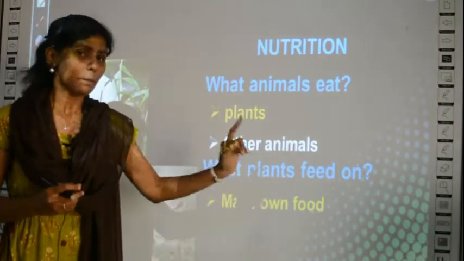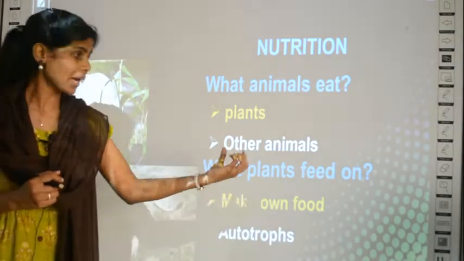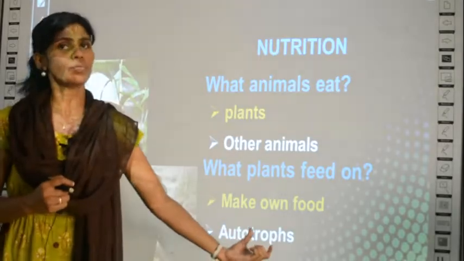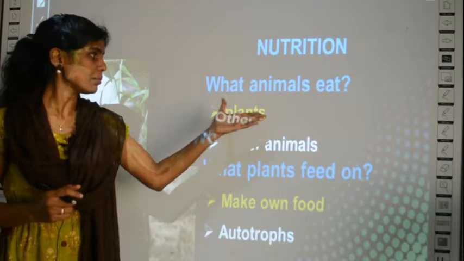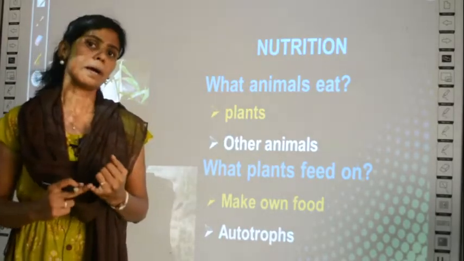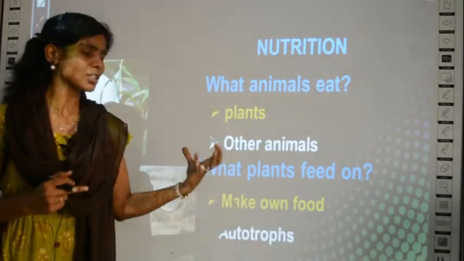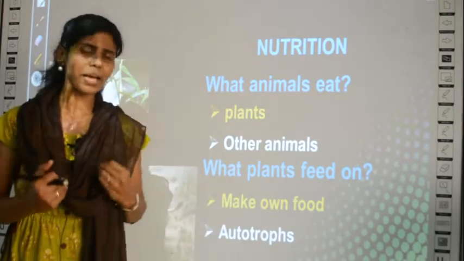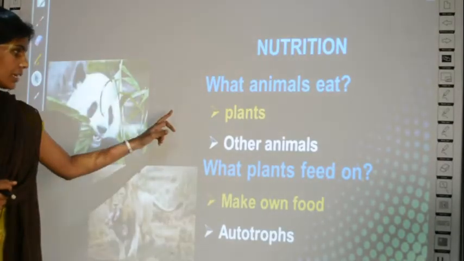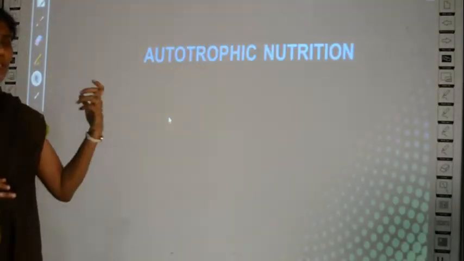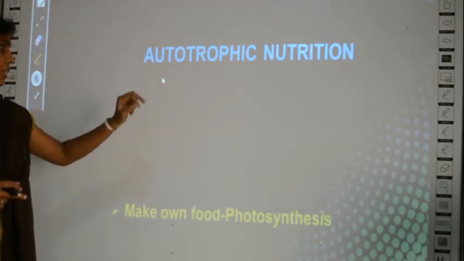So plants make their own food, and since they make their own food, plants are called autotrophs. Clear? So what do animals eat? Animals eat either plants or other animals. What do plants eat? Plants do not depend on others, they prepare their own food, and hence they are called autotrophs. Clear? Then we learn about this word autotrophic nutrition. What is this autotrophic nutrition?